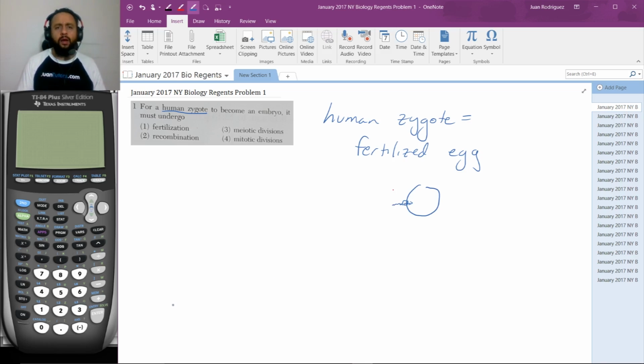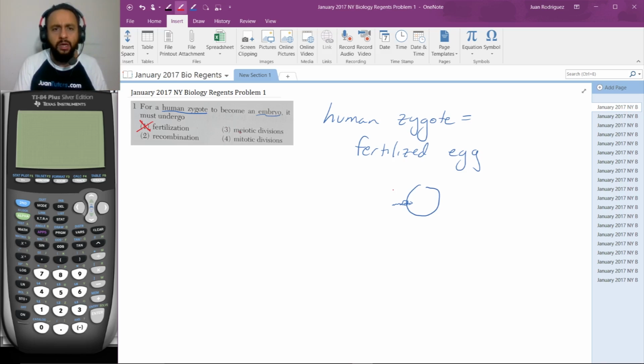Okay, so now what has to happen to become an embryo? Well, fertilization. The zygote is already a fertilized egg, so fertilization is not something that has to happen later for the zygote to become an embryo. Now, recombination, suppose we don't know what recombination means, and we'll discuss what recombination is in a moment, but let's see what this next one is.